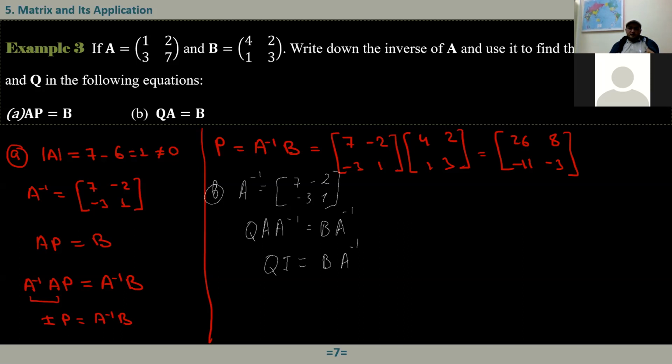What is B? Write the components of B. Equals 4, 2, 1, 3 times A inverse, 7, minus 2.